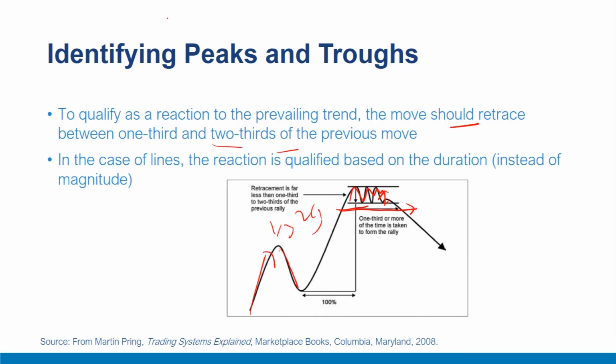A secondary movement or reaction is that part of an intermediate cycle that runs counter to the main trend, which may be a downward reaction in a bull market or a rally in a bear market. Secondary intermediate movements typically last from 3 weeks to 3 months and retrace between 1/3 to 2/3 of the previous primary intermediate price movement. Secondary price movements may also take the form of a line or horizontal trading pattern. The character of these intermediate cycles can be used to identify primary trend reversals. As an approximate rule, the stronger the intermediate rally in a bull market, and vice versa, the less the retracement is likely to be.